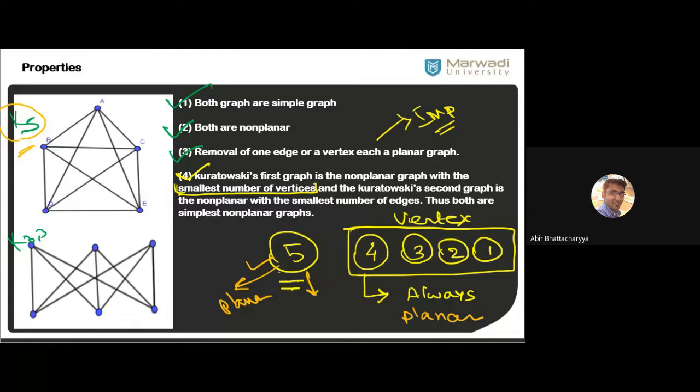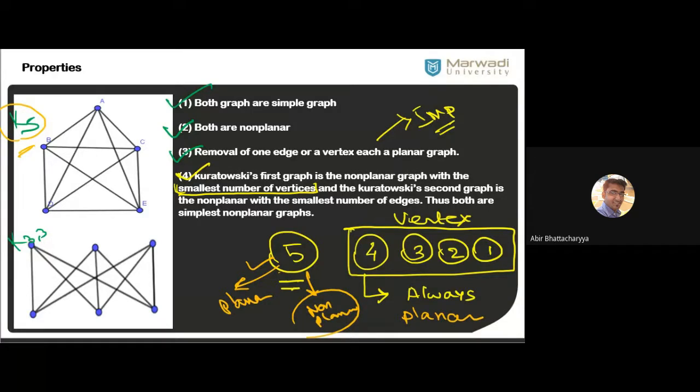But the possibility of non-planarity starts from 5 vertex graphs. So if you have a 5, 6, or 7 vertex graph, you have to check whether the graph is planar or non-planar. Getting my point? So K5 is the minimum non-planar graph, with the smallest number of vertices.